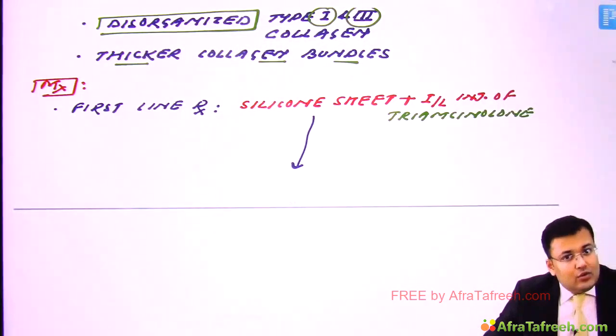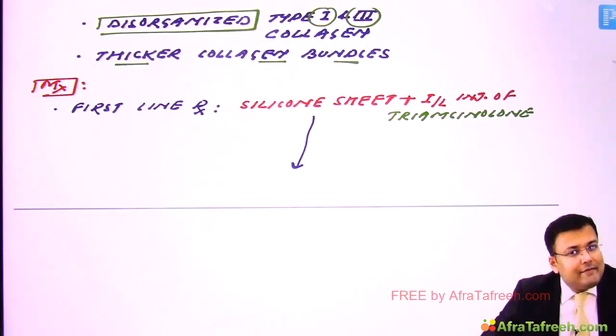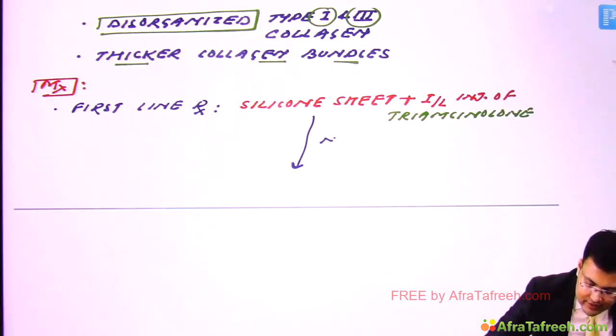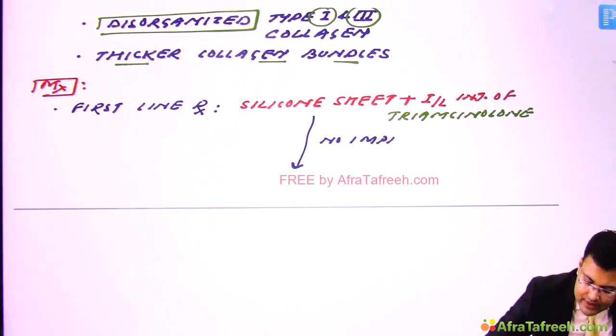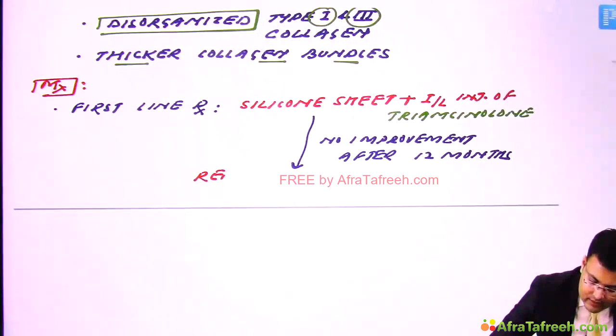Even if there is no improvement after 12 months, this is known as refractory keloid. It's a refractory case. Clear? Okay.